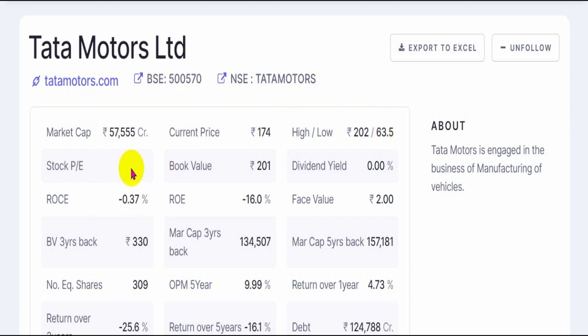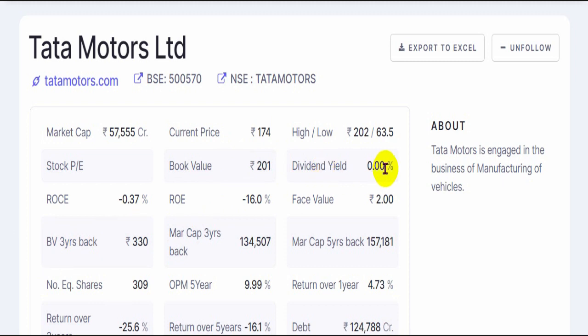The current price earning is not there due to the current year's losses that the company has incurred. The current book value, or the net worth or the actual value of each share as per the company, is 201 and the current price is 174. So we are getting it at a discount to its net worth or book value. 3 years back the book value was 330 rupees and from there also it has seen a significant drop due to losses being incurred by the company over the years.